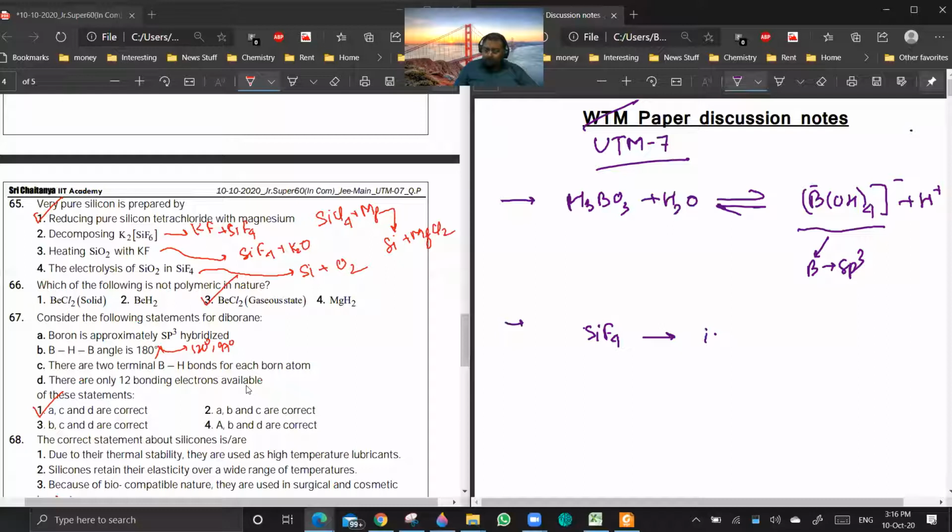Silicon 4 plus ions are not formed actually. It is not looking like SiF4 can form Si4 plus, because Si4 plus ions won't exist. Are you getting the point?